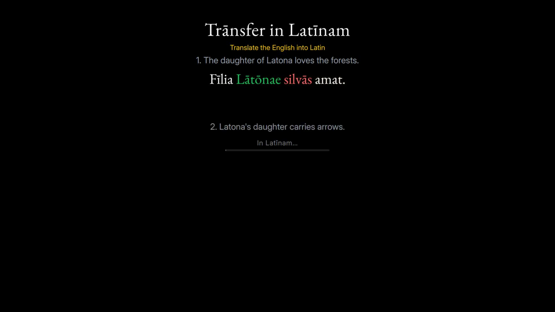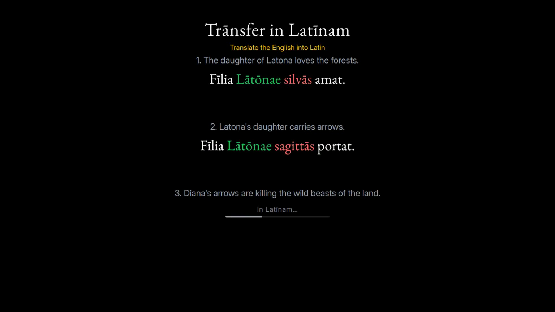Now translate English into Latin. The daughter of Latona loves the forests. Filia Latonae silvas amat. Next, Latona's daughter carries arrows. Filia Latonae sagittas portat. Last, Diana's arrows are killing the wild beasts of the land. Sagittae Diānae feras terrae necant. Notice the verb changes to the plural form to match a plural subject.